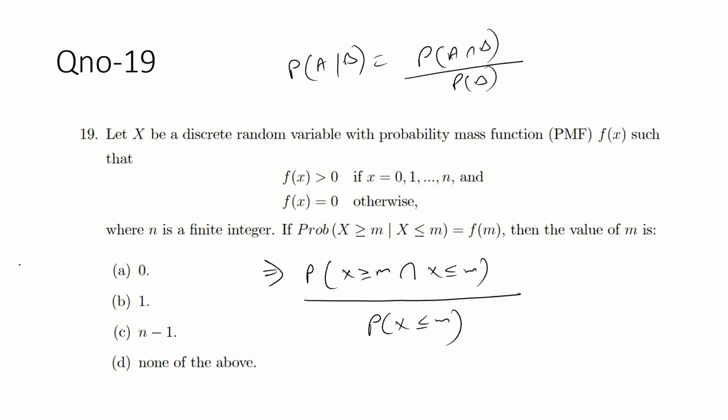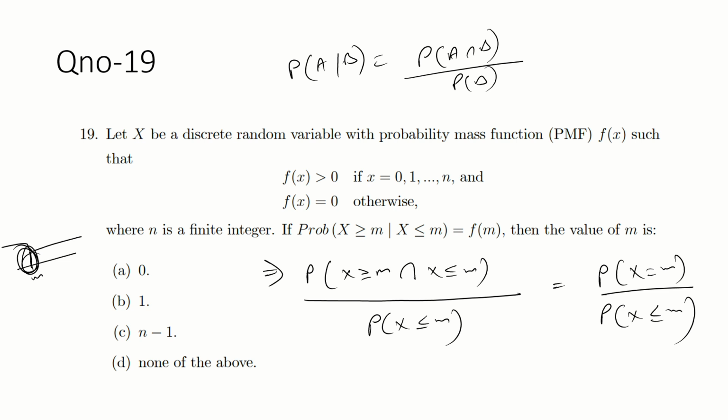Guys, x is greater than m and x is less than m, so this is the intersection point. So this is the probability of x equal to m divided by the probability of x less than or equal to m.